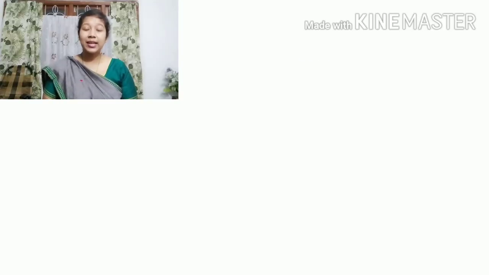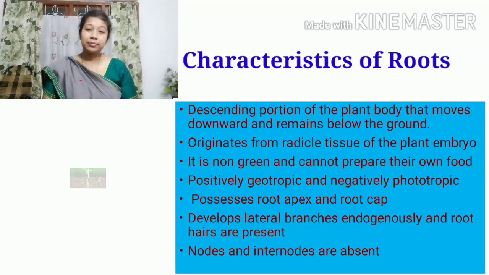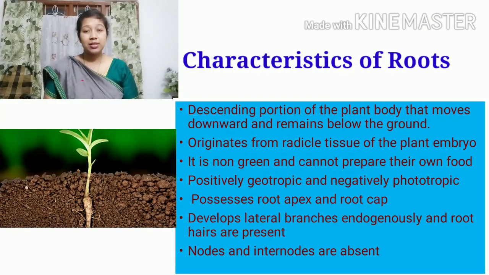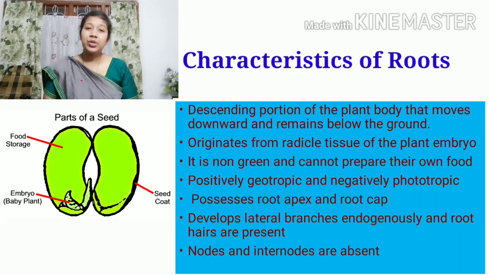Now let's discuss the characteristics of the root system. The first characteristic is that it is the descending axis or descending part of the plant body that generally remains below the soil. The second characteristic is that the origin of roots, or the whole root system, takes place from the radicle of the embryo.